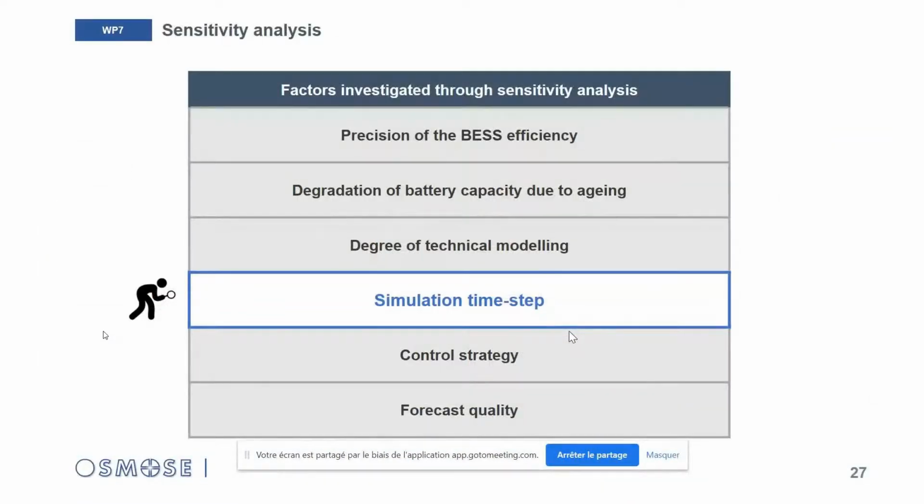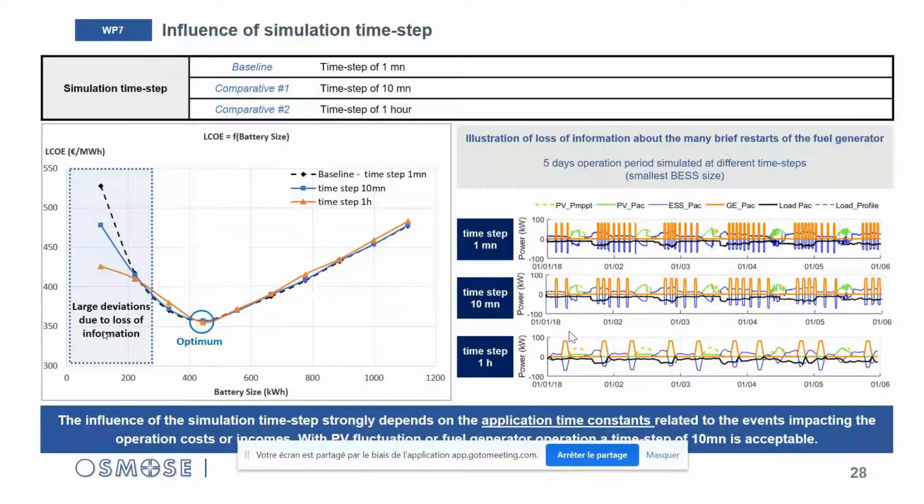So next, the impact of simulation time step. We measure the impact of simulation time step on the optimal sizing results through the comparison of the baseline time step of 1 minute with the comparative scenarios of 10 minutes and 1 hour. Here is the resulting graph for this comparison. We can see there is not much difference in the sizing results, except for the smallest BSS size tested, where the gap between the minute time step and the hourly time step is almost 20% of the LCOE value.